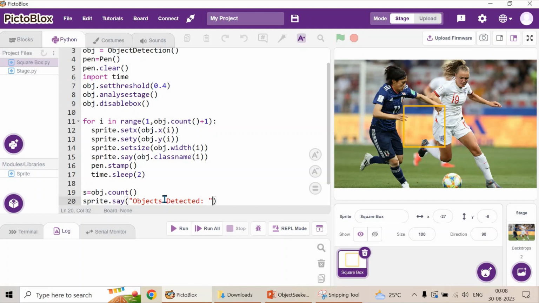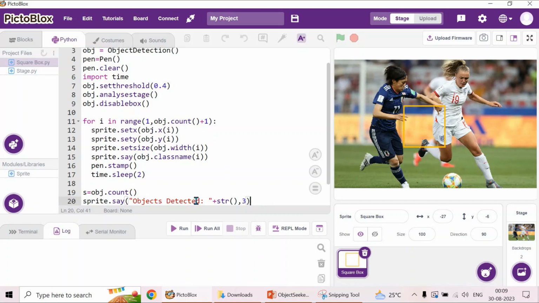I can give only one parameter first, and the second parameter will be the count. So I'm going to concatenate using the plus operator, converting this s variable into a string so that both will be combined, and then I want to display it only for 3 seconds. So that's all. Our coding is over.